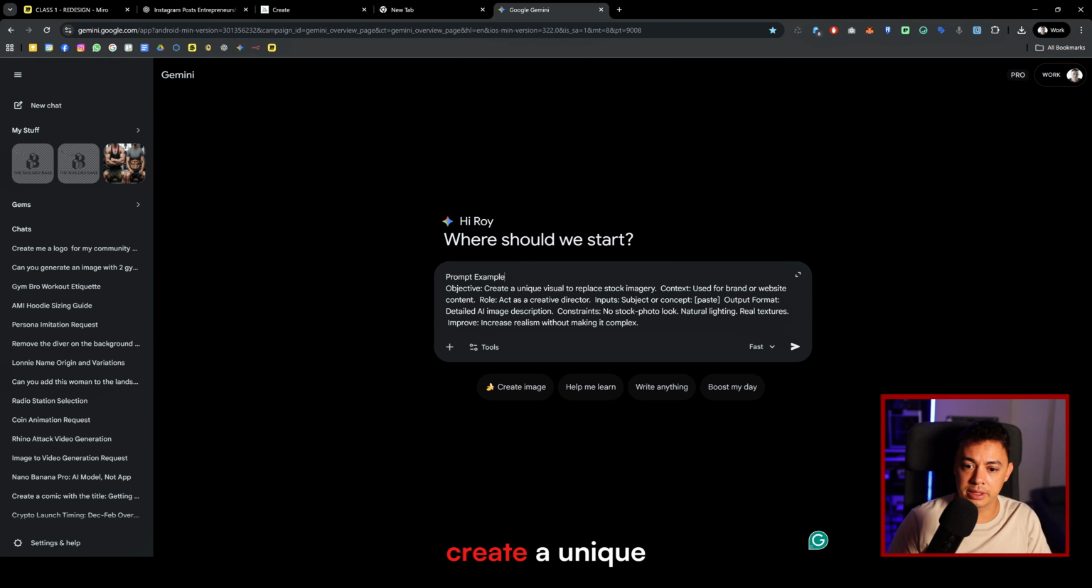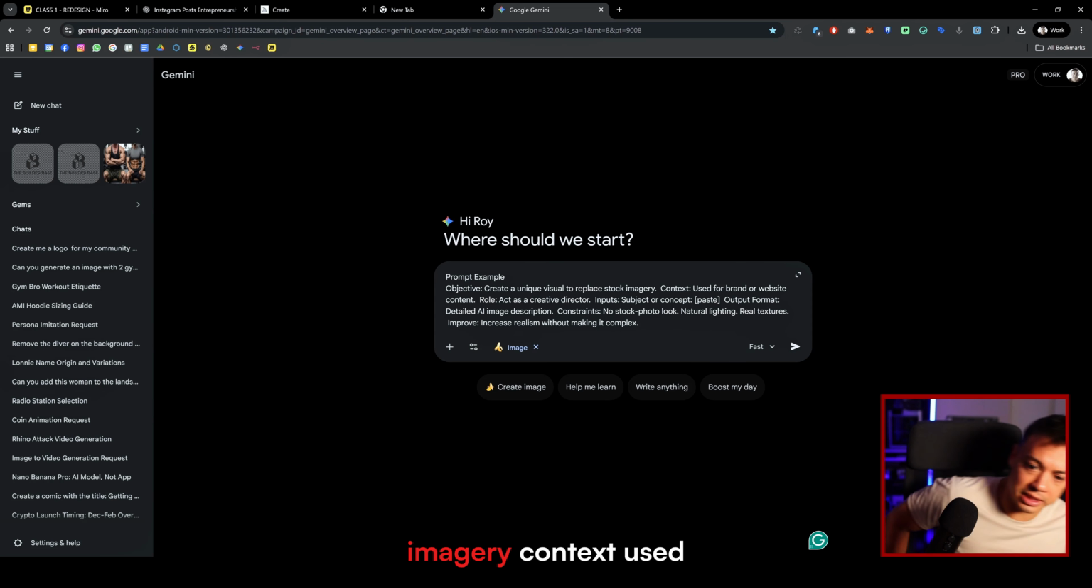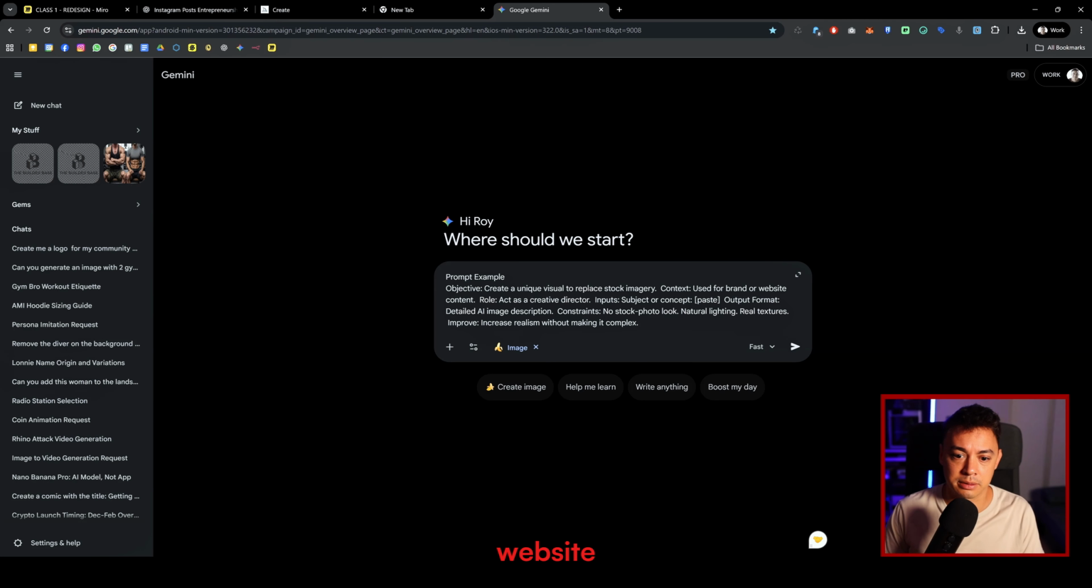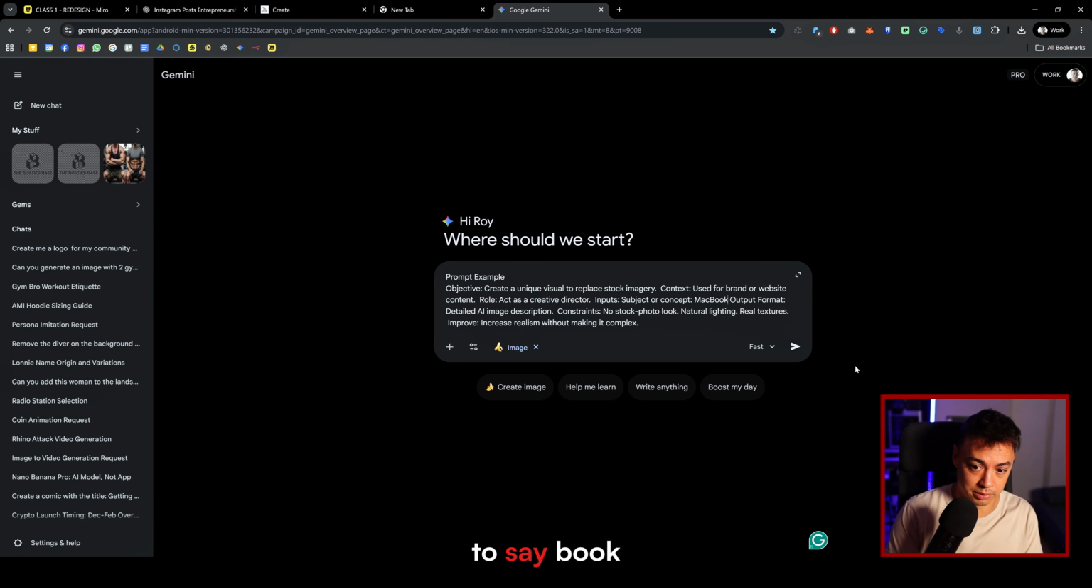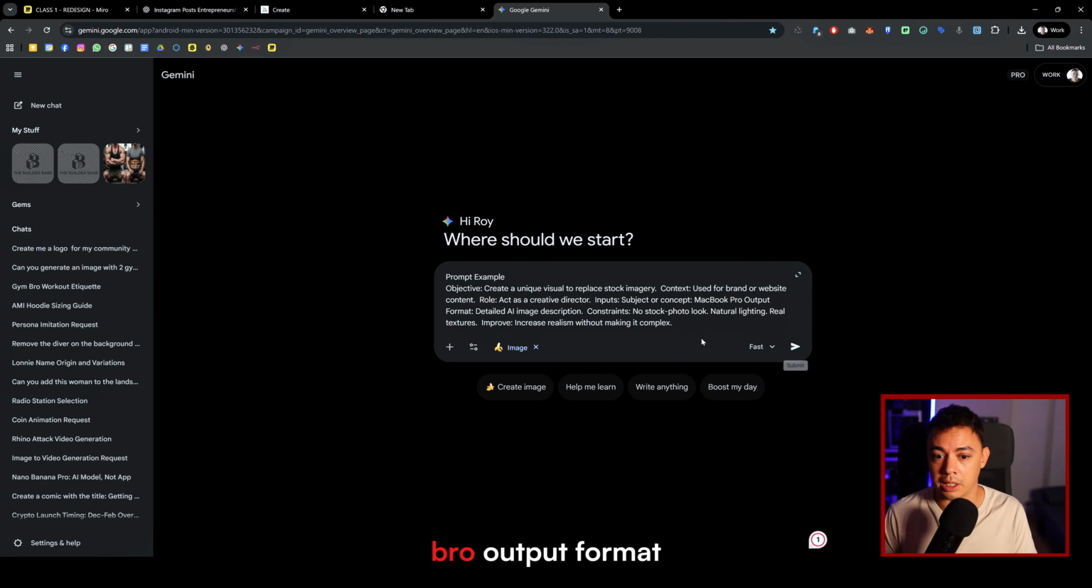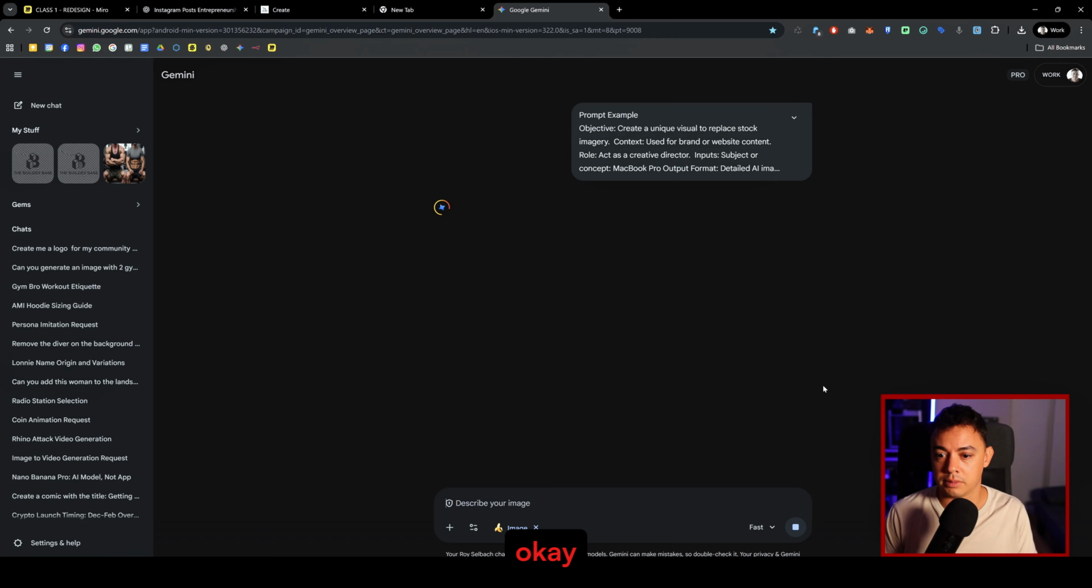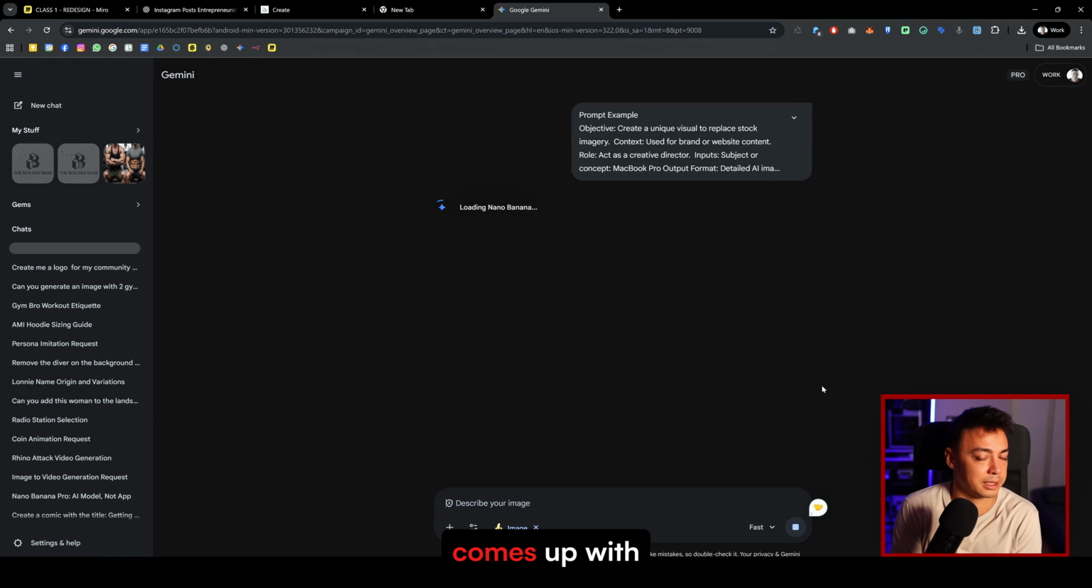Prompt example: create a unique visual to replace stock imagery. Context: used for brand or website. Role: act as the creative director. Inputs: subject or niche. So what do we want? We want to have, let's say, book pro. Output format: detailed AI image. Constraint: no stock photo. Okay, let's just throw it in. Let's see what it comes up with.